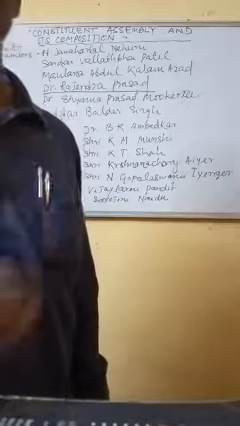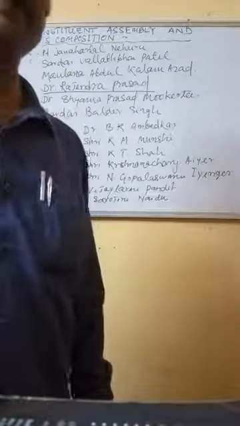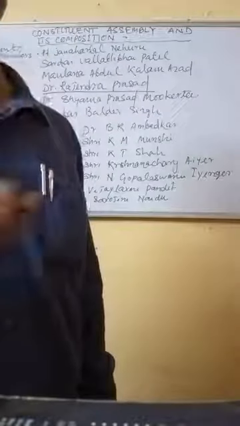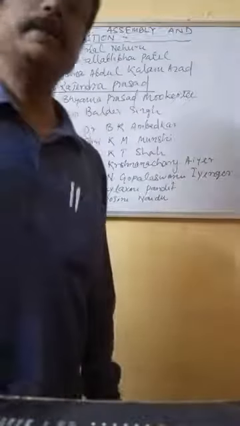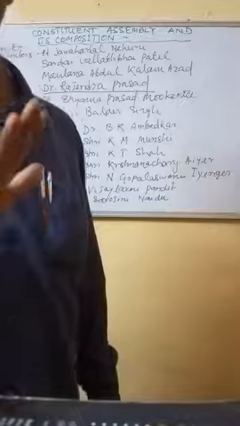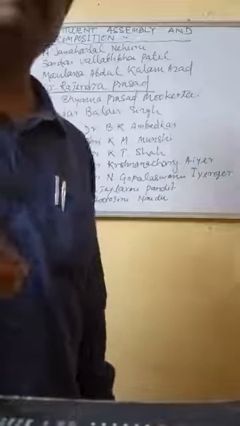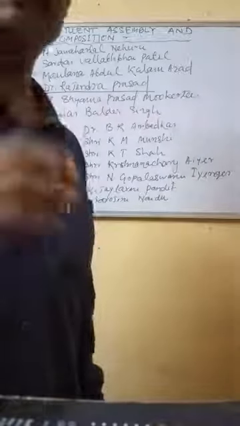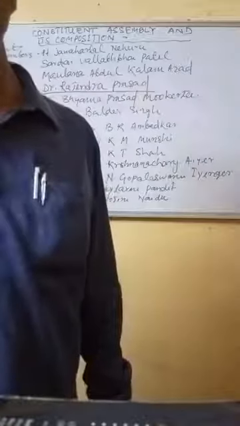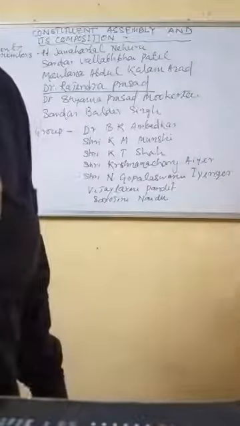But they also decided that it would be implemented and start to work according to those rules and regulations from January 26, 1950. All decided that from January 26, 1950, we should follow these rules and implement them all over India. That is why we celebrate Republic Day of India on the 26th of January. So in this manner it was completed. The next thing we will discuss is the preamble of the Indian Constitution.